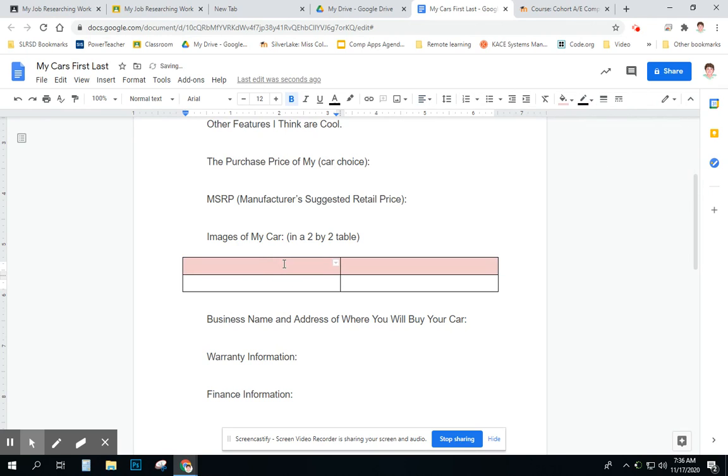What you're going to type in here is exterior and interior. Then you will have your whole document set up for our research.